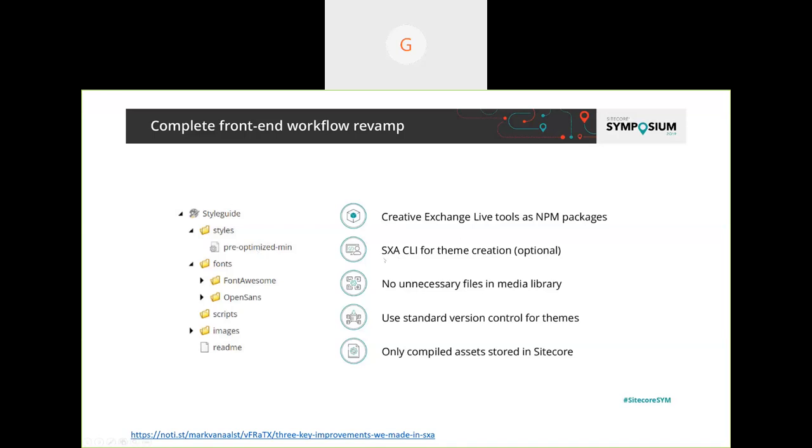There is also the SXA command line interface, using which front-end developers can connect directly to the Sitecore instance and create those themes. As you read here, there are no unnecessary files in the media library. This workflow is a little different from the previous ones.